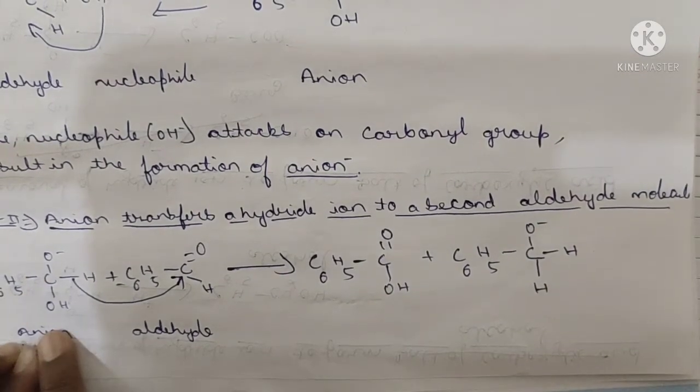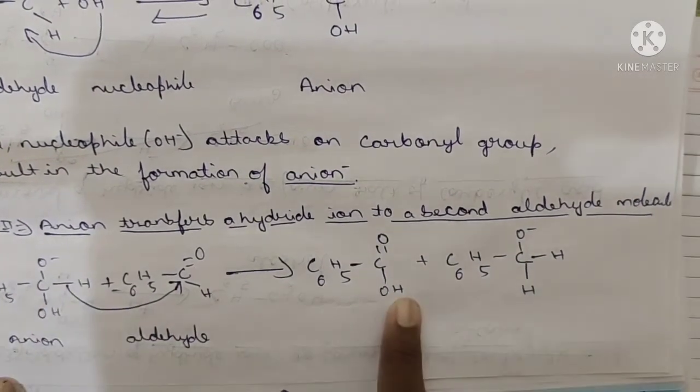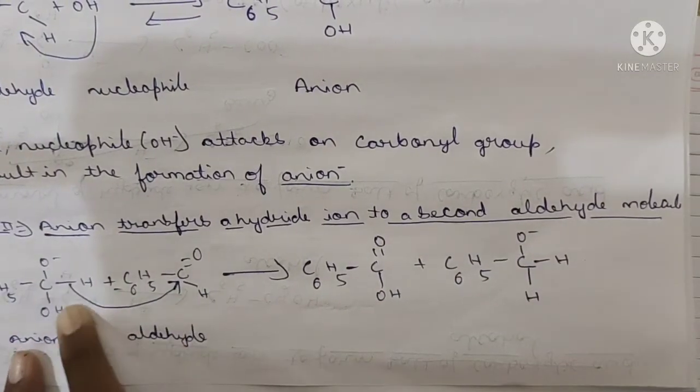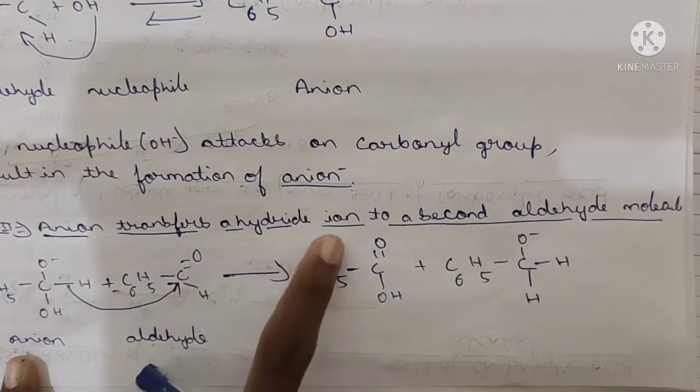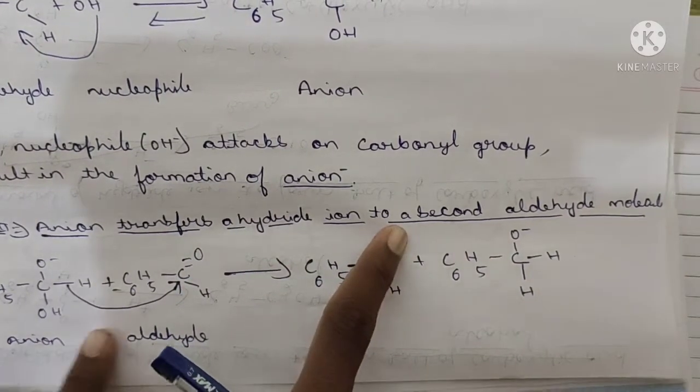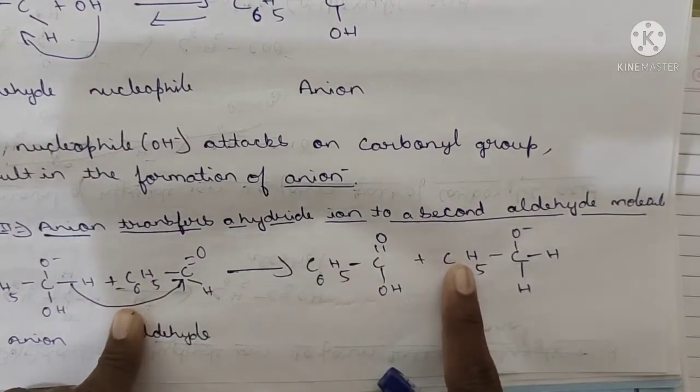acid type of intermediate. How is it formed? See, once you form this, the anion is converted into alcohol. Another one: what happens? See, the transfer of this H to which one? Another aldehyde, the second aldehyde, C6H5.